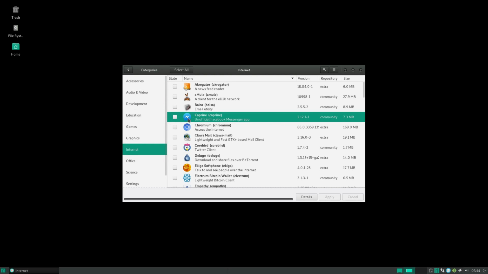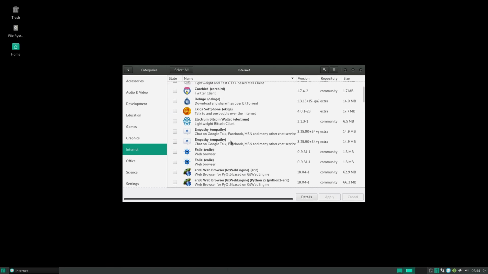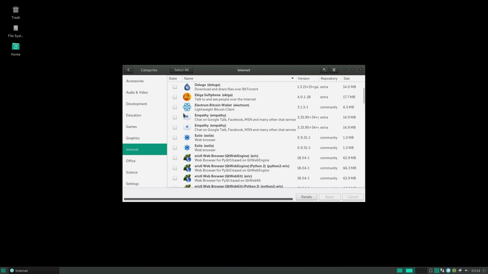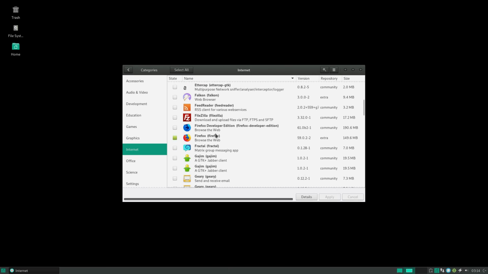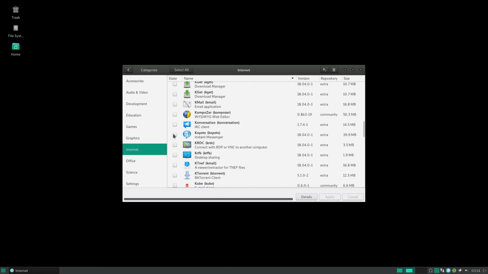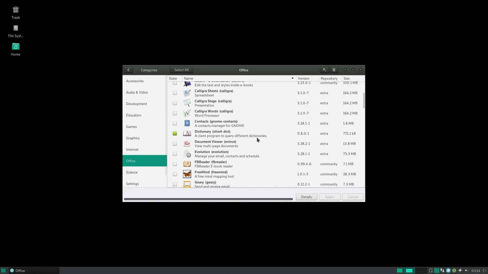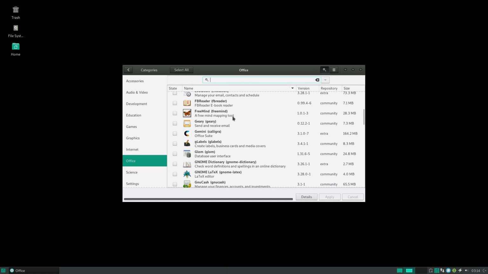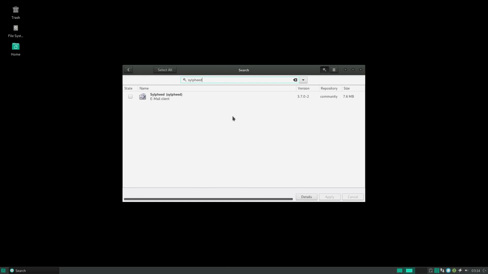This is kind of cool right here. Facebook Messenger app, but I don't know, I'm not that into Facebook anymore. It's just kind of been bothering me. You can get Empathy, but I prefer Pidgin because it's just more simple. Web browser. So lots of different things to choose from. Search, so we can search something out like Sylpheed right there. Let's check ClamTK. So I like my front ends. Alright, yeah, I like that.